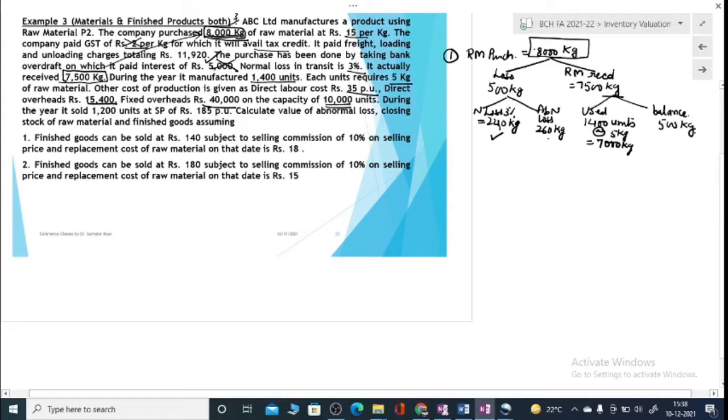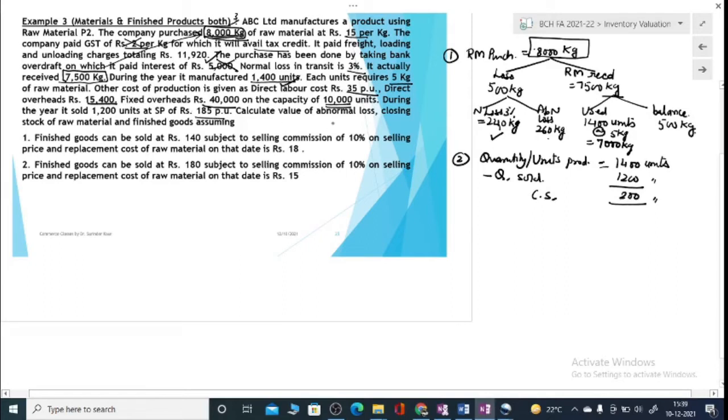The quantity or units produced is 1400 units. Since no opening balance is given, this is the production. Units sold are 1200 units, so your closing stock of finished product will be 200 units. This is the closing balance. Selling price is given as 185 per unit.